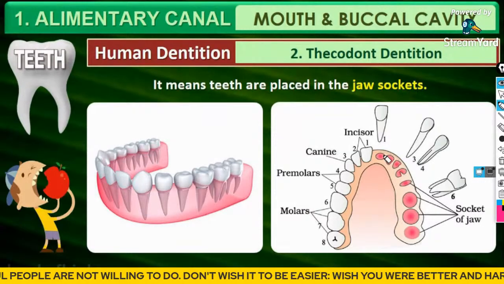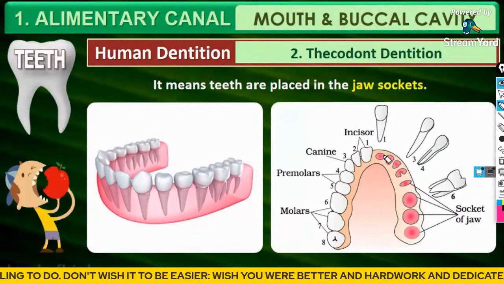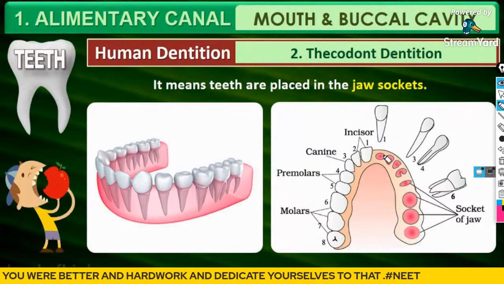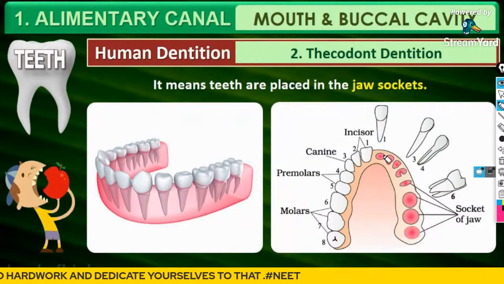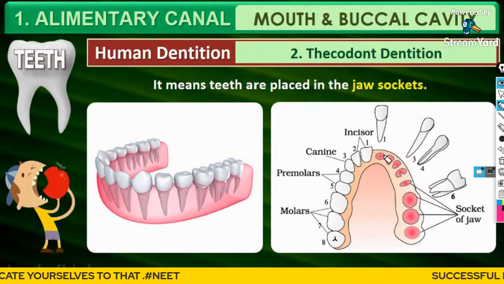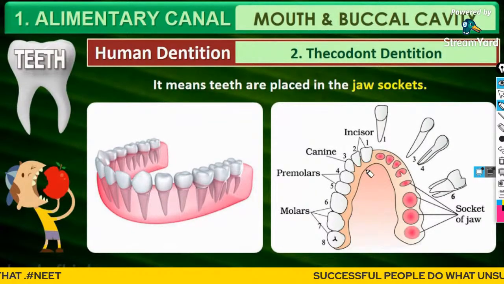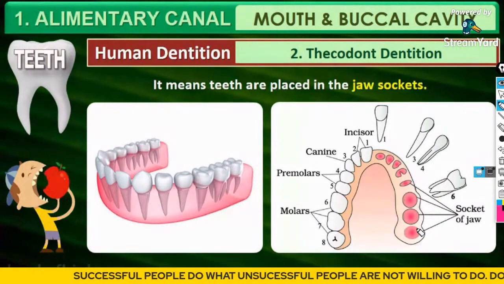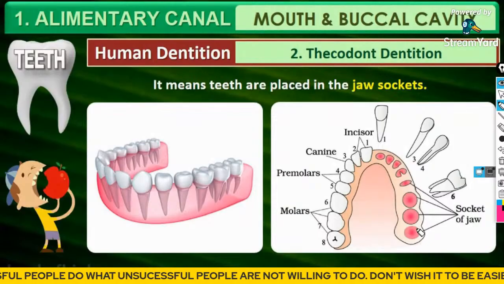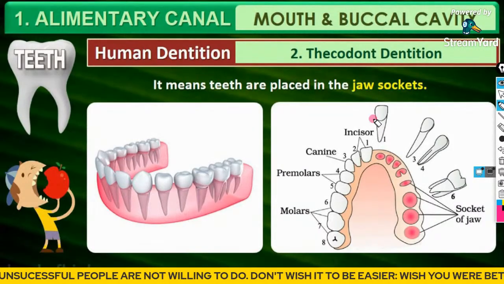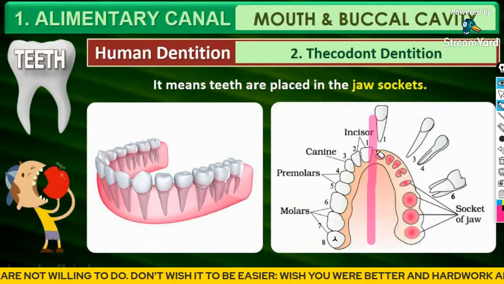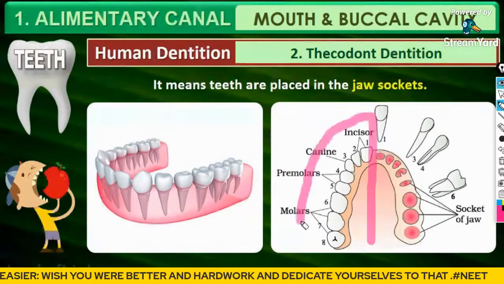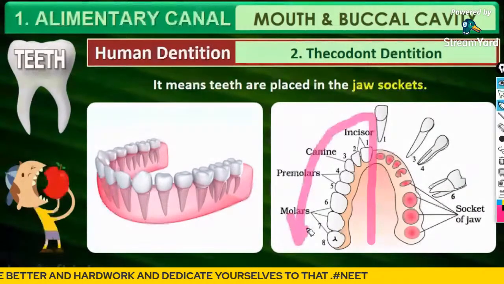Guys, next we are going to study the topic known as the dental formula. In dental formula, you have to take only one, either the lower jaw or the upper jaw. In that jaw, you would be cutting it into two parts, and then you would take the count of teeth on this side, or you can take the count of teeth on this side.